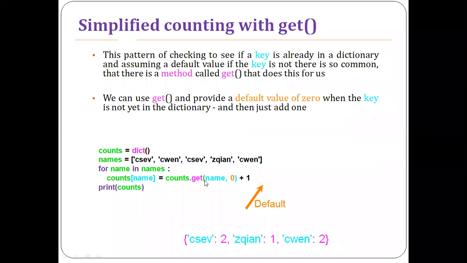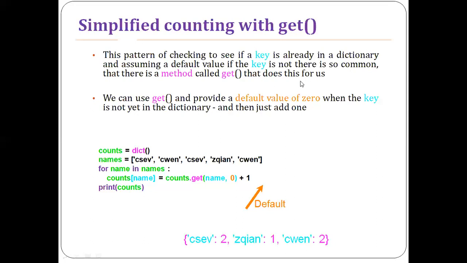This is how you can use the get function to initialize the key. If the key has no value, we are assigning a value of 0. This pattern of checking to see if a key is already in a dictionary and assuming a default value if the key is not there is so common that there is a get method that does this for you.